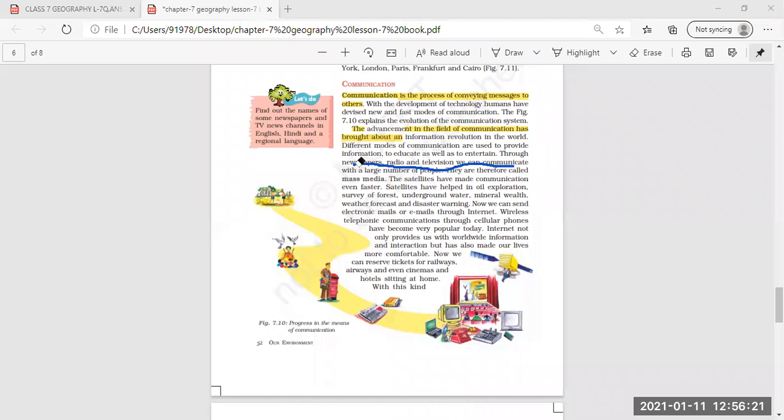Through the newspaper, radio, and television, we can communicate with a large number of people at one time. That is called mass communication. Therefore, they are called mass media. So that is why they are called mass media. You can underline this also.